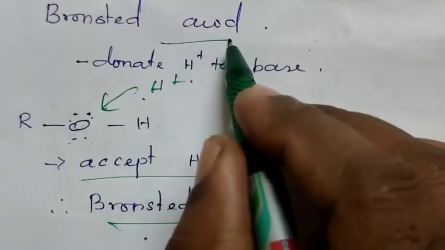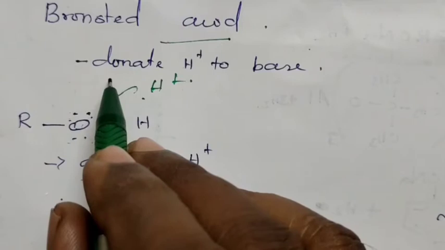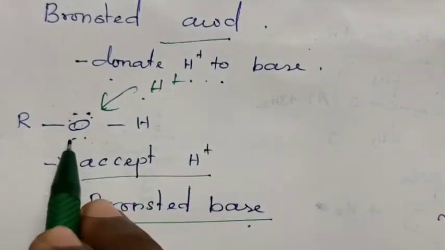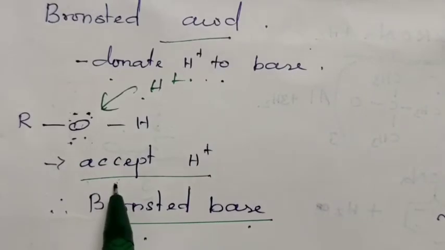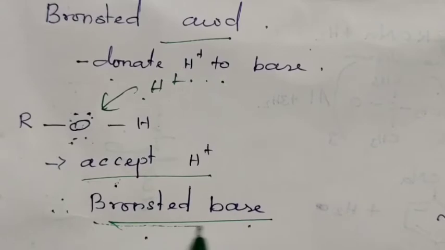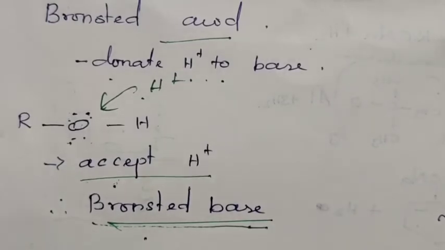So, alcohol acts as a Bronsted acid as well as a Bronsted base. Why do they act as a Bronsted acid? Due to their donation of H plus ion to base. Due to the presence of lone pair of electrons, it accepts H plus ion also. Therefore, it acts as a Bronsted base also.